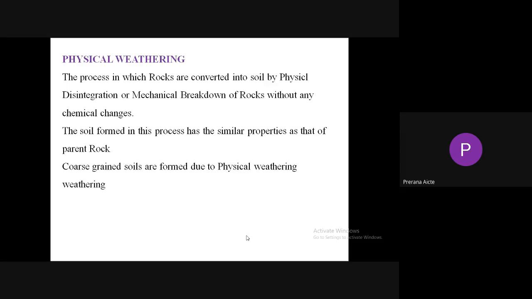At the same time, here the GATE question is: coarse grain soils are formed due to physical weathering. Please remember, coarse grain soils, gravel, coarse sand and fine sand, are formed due to physical weathering.